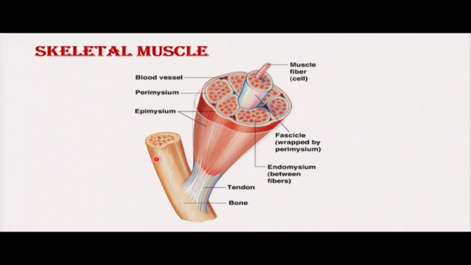As you can see, this one is a bone, and this one is a muscle. And then this is a tendon. Remember, the function of tendon is to connect a muscle to a bone. So this is skeletal muscle, which has got many muscle fibers or cells.